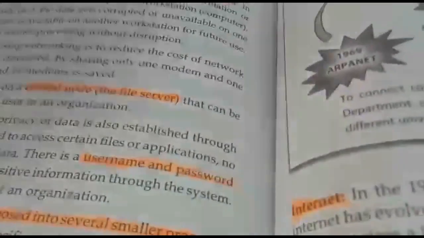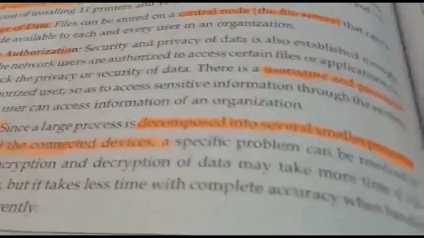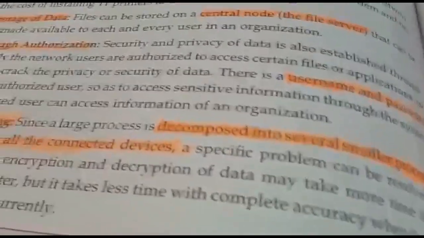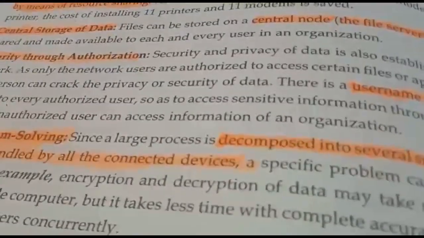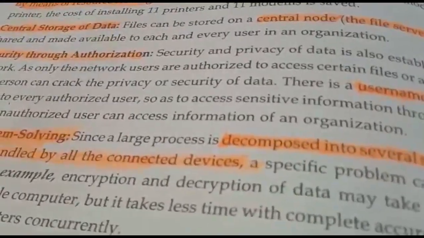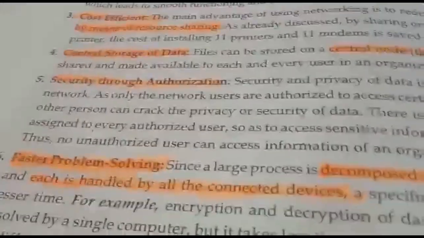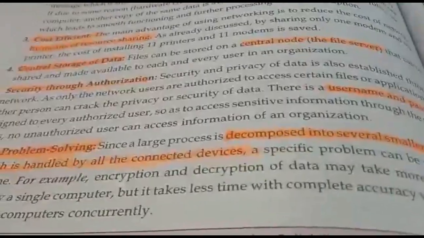If a computer has a printer attached to it, then all the computers which are connected to that particular computer can get access to that printer. You have seen this in a cyber cafe. Earlier cyber cafes were there, nowadays also they are there, but nowadays all are having their own private networks.